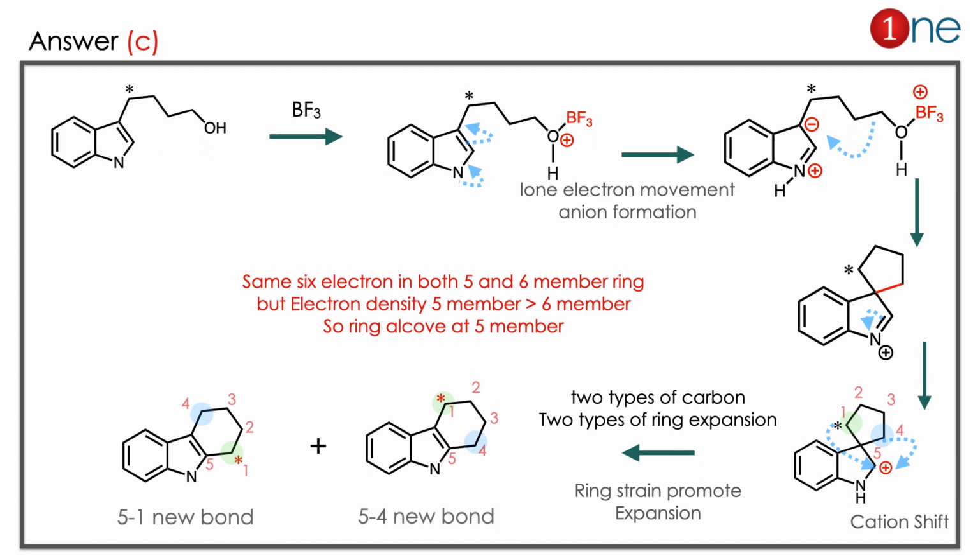So a 5-1 new bond formed is one product. A 5-4 new bond formed is one product. So the answer is clearly C, a mixture of the products. Here you have to learn two things. One is that the substitution reaction happened at the 5-member ring, not the 6-member ring, because of the energy density.